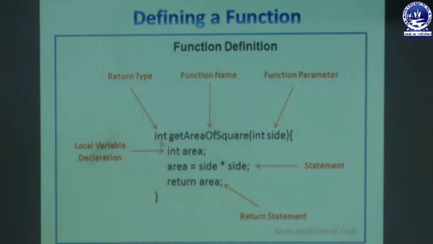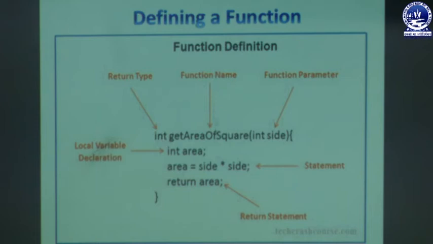Next, we will define a function through an example. You can see that I have written int getAreaOfSquare, and in brackets I have written int side. First we have to give the return type, as we have discussed. The return type is the data type that we specify for a function. When a function needs to return a value, we have to specify its data type. Here the function can return an integer value, which is why before declaring the function name we define a return type. So, here the return type is int, that is integer.